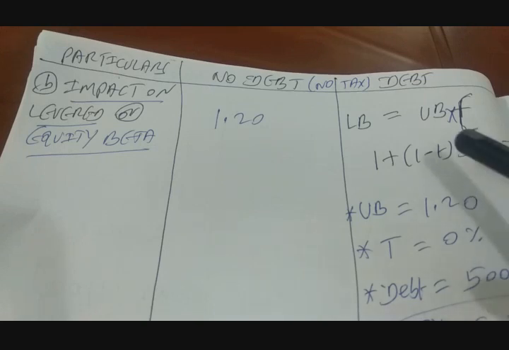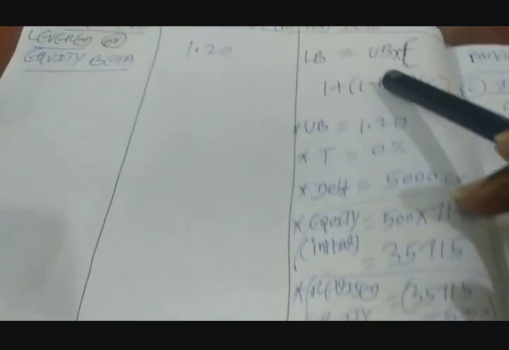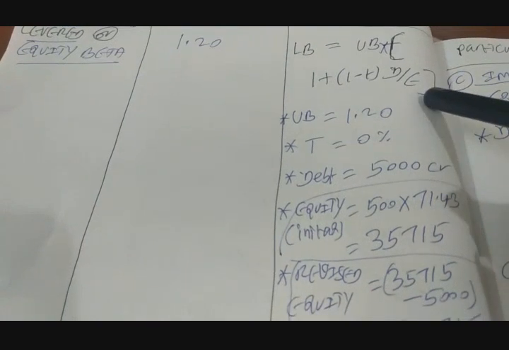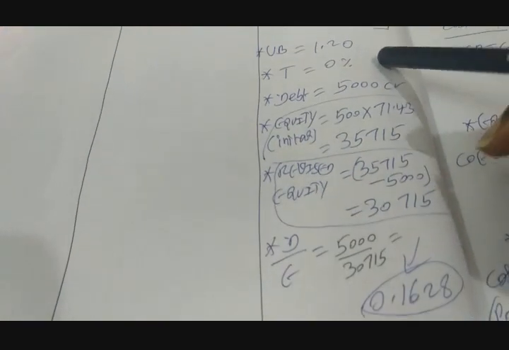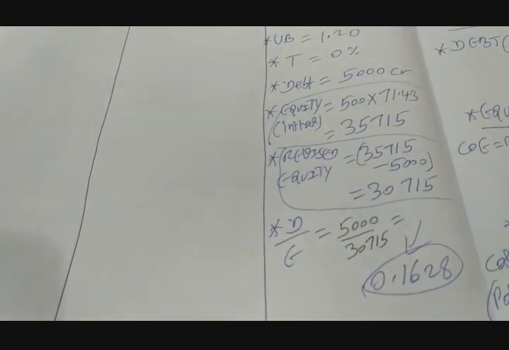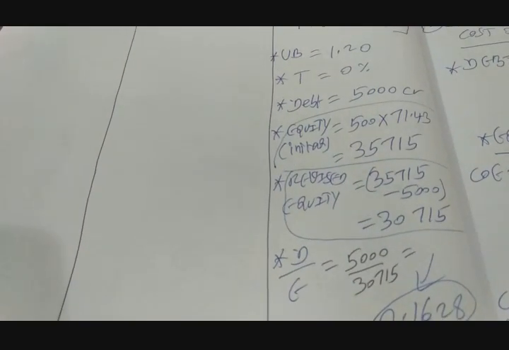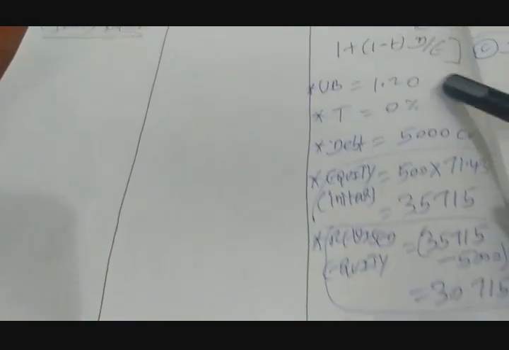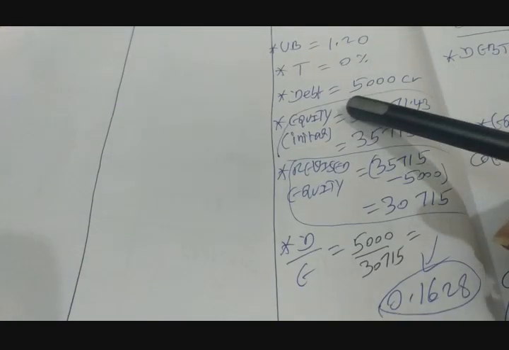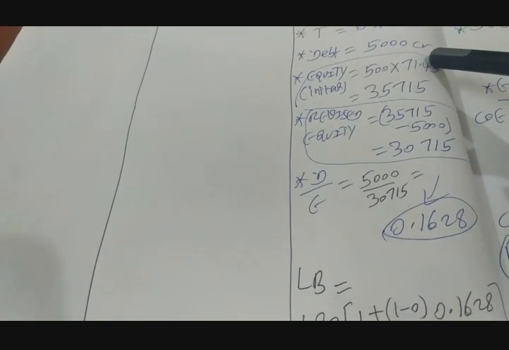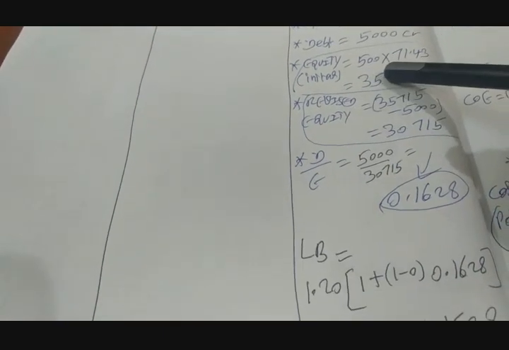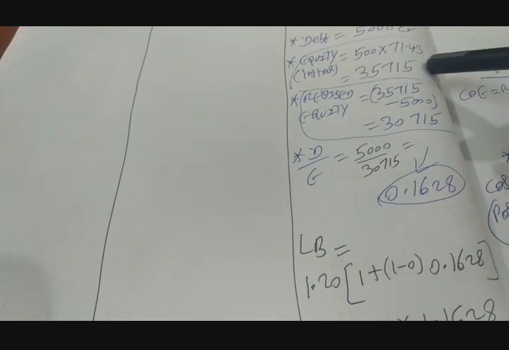So what is the formula for levered beta? Levered beta is equal to unlevered beta into 1 plus (1 minus t) into D by E. Unlevered beta is 1.20, which we derived from the original problem. Tax rate is 0% here. Debt is 5,000 crores, that is the new debt we are going to mobilize. And equity, initially, is 500 crores into 71.43.